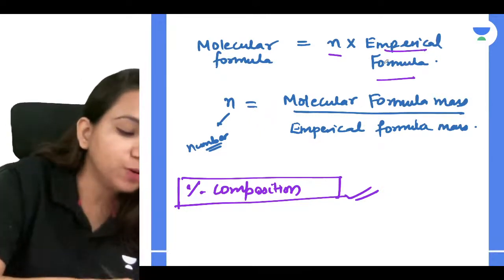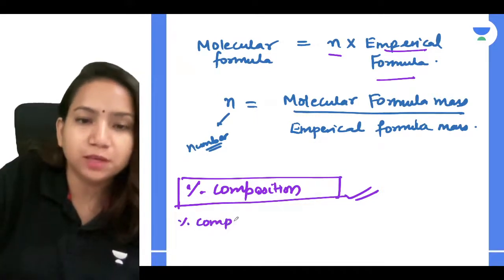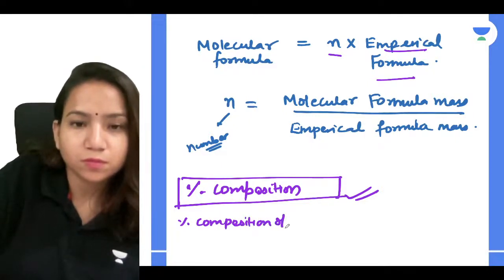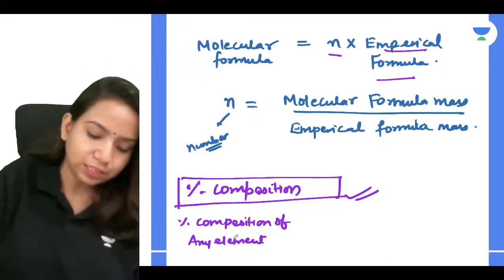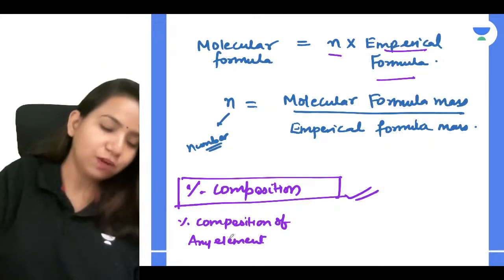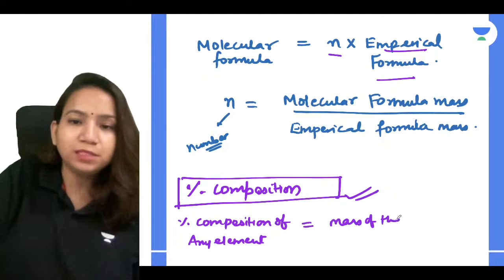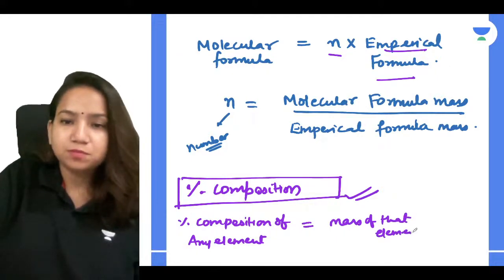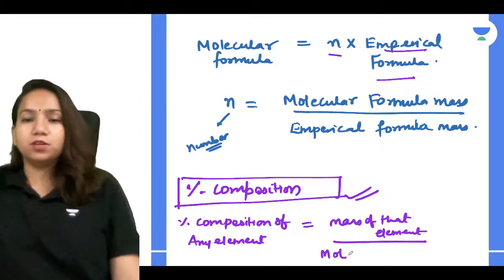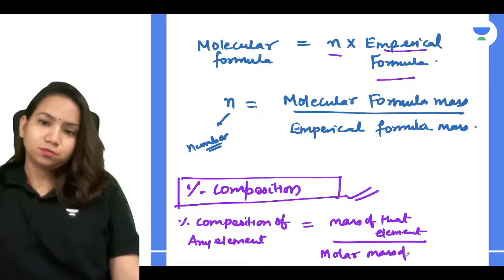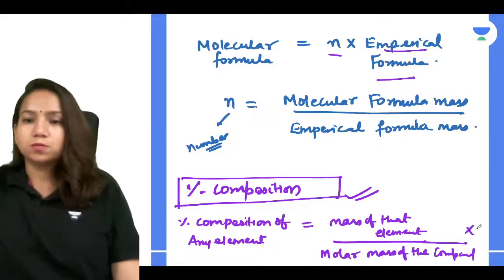Now the percentage composition of any element: how can you find it out? Mass of that element divided by the total mass of the compound, the molar mass of the compound, into 100.